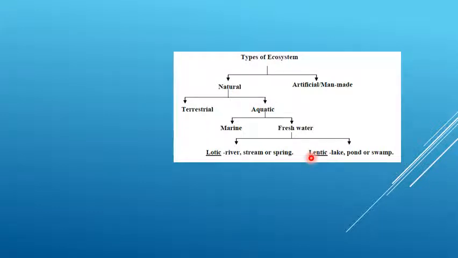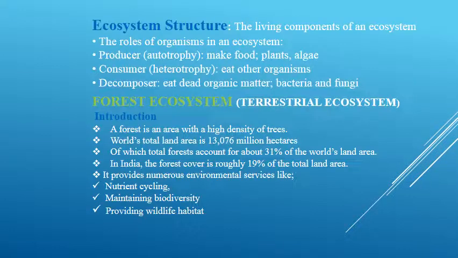Examples for lotic are river, stream or spring. Then lentic means standing water body. Lake, pond or swamp are all examples for lentic water bodies. So this is the outline of ecosystem, that is natural and artificial.